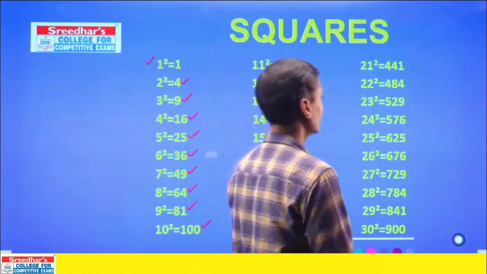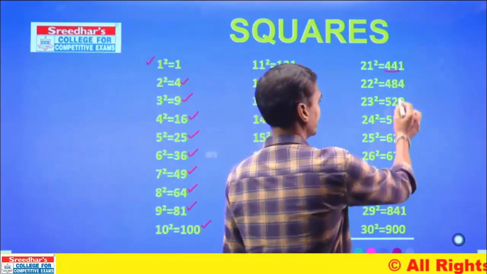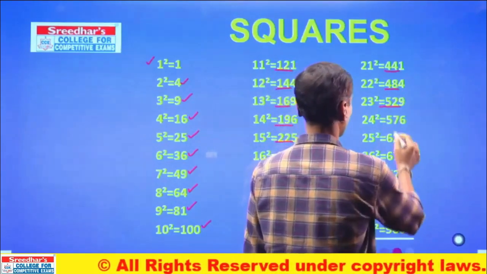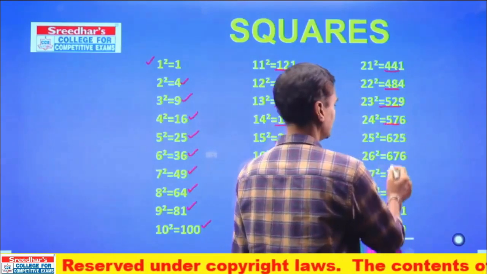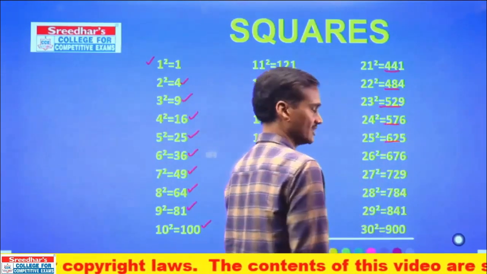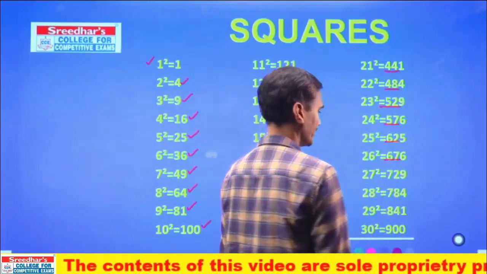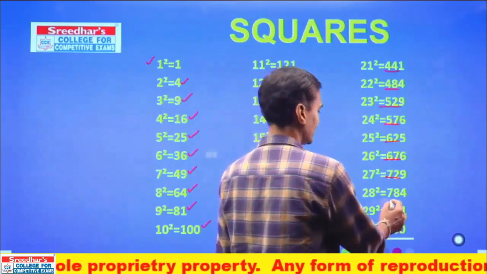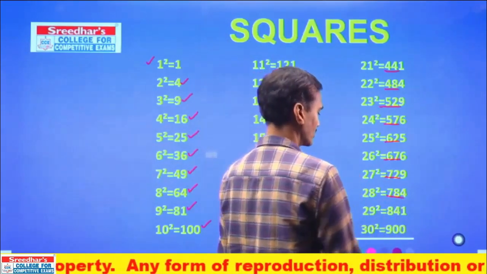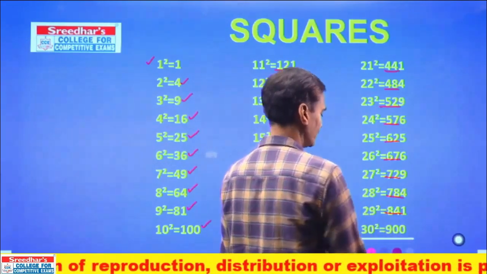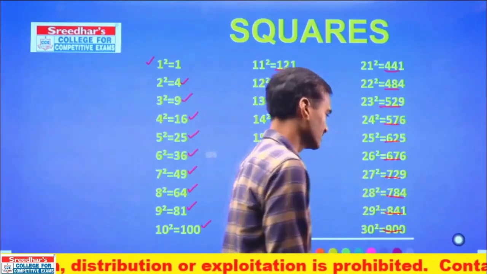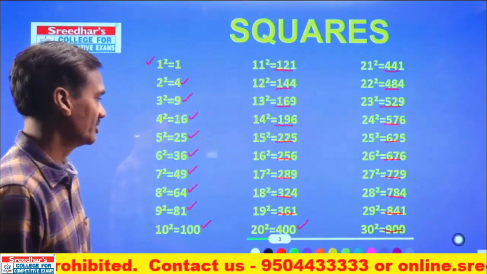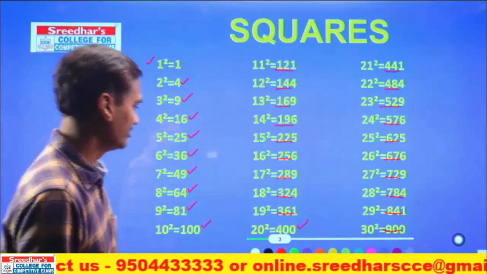Now 21 square 441, 22 square 484, 23 square 529, 24 square 576, 25 square 625, 26 square 676, 27 square 729, 28 square 784, 29 square 841, finally 30 square is 900. Then these are the squares of the first 30 numbers. Write this down. Hope everyone completed this. I'm repeating once again.